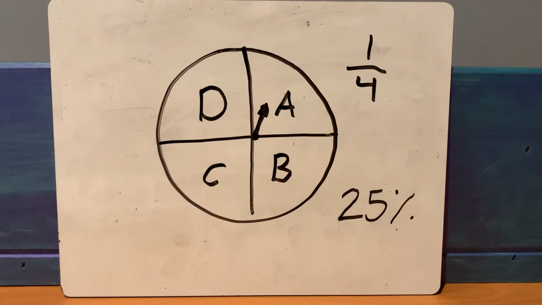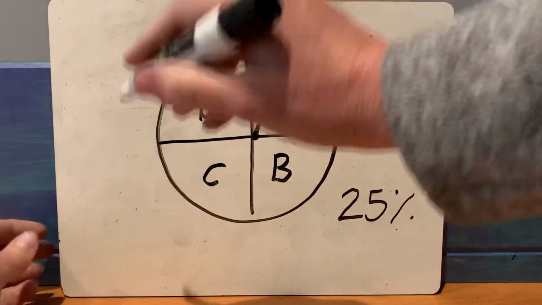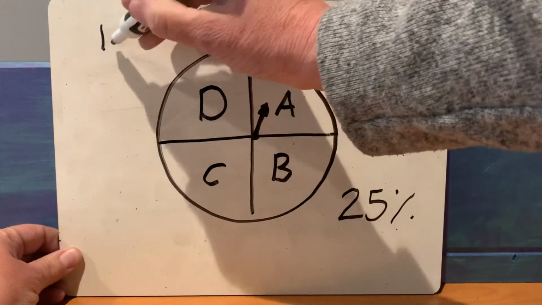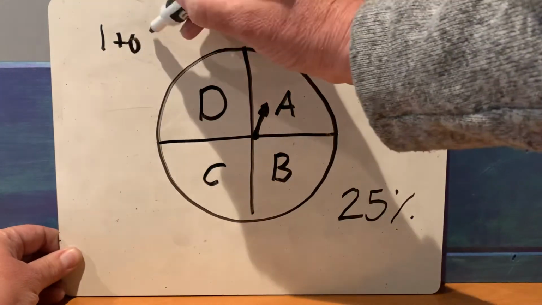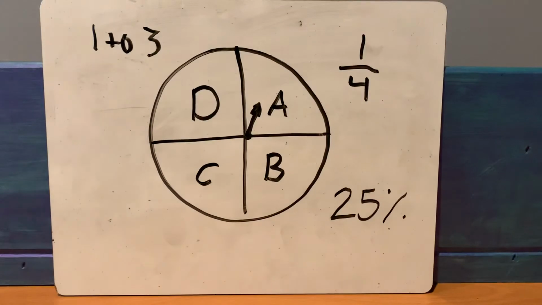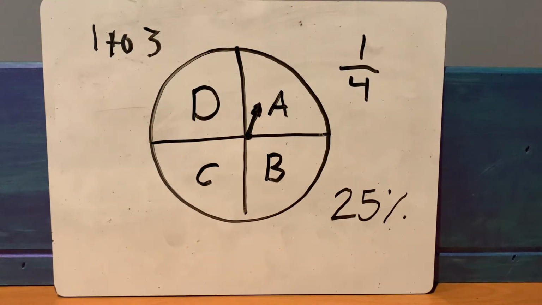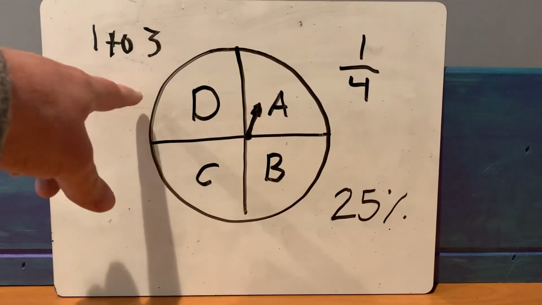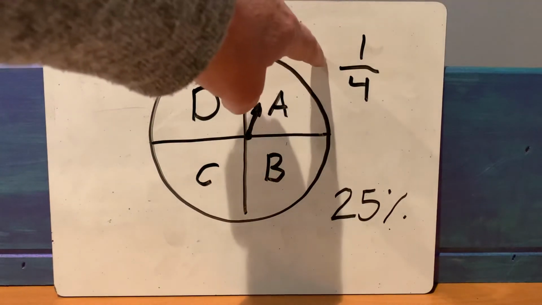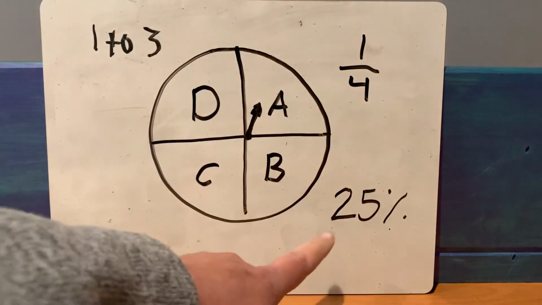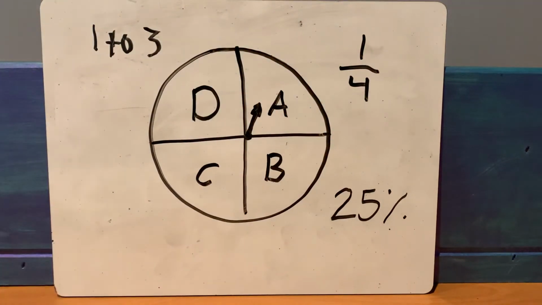So odds would be expressed as 1 to 3. And that 2 is kind of a sad looking little 2, but so odds are 1 to 3, probability is 1/4, and chance is 25%.